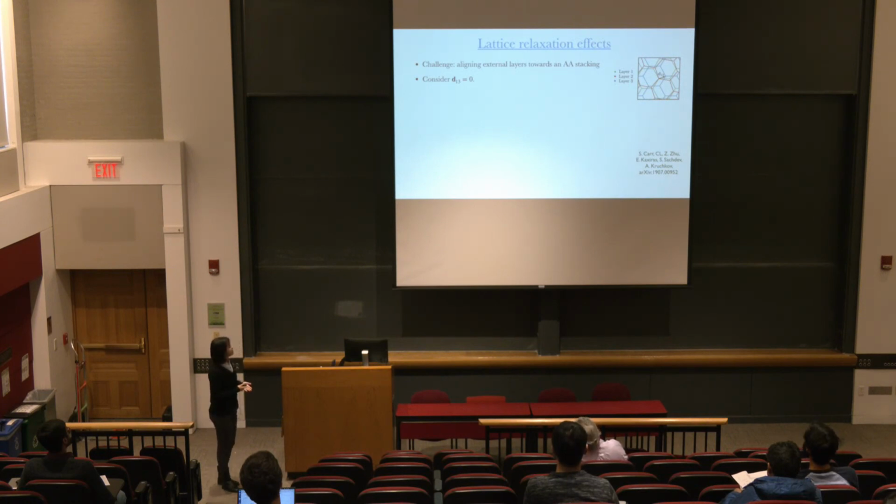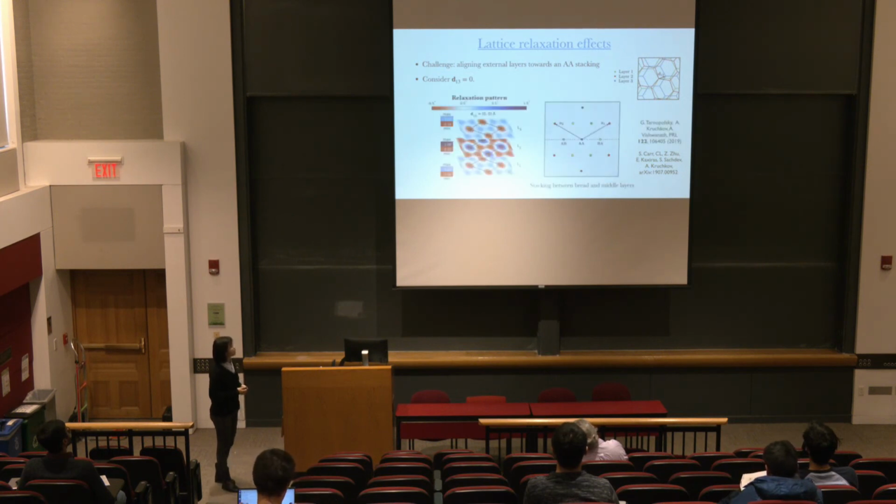So first, let's consider when there's no layer misalignment between the bright layers and see the lattice relaxation patterns for these layers. We can see here the white arrows denote the atomic displacement, and this color shows how the local twist angle changed due to the relaxation effect. And we can see here, this is the Moiré supercell as shown here. And this relaxation field can form some kind of spirals around AA sites, like here, and also around AB sites, like here.